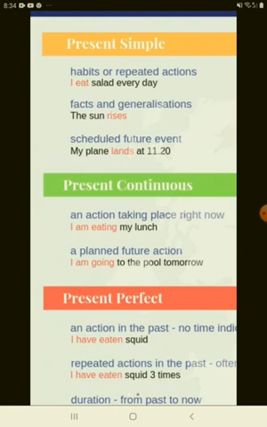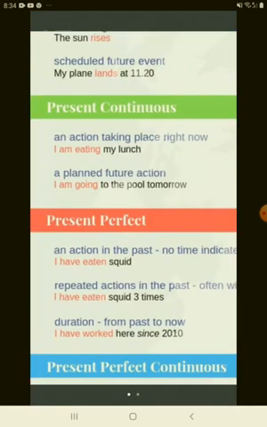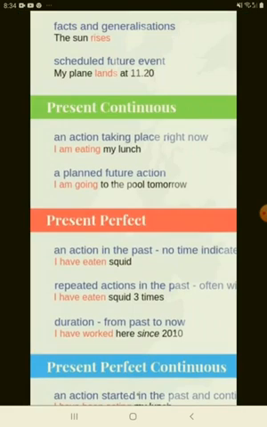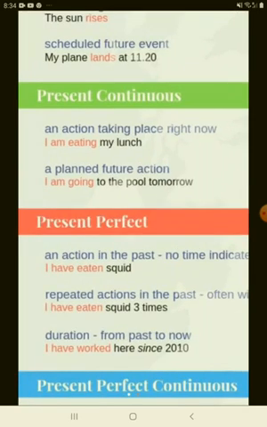Now let us look at the present continuous. An action taking place right now. That means in real time, whatever action is taking place is seen as present continuous. So: I am eating my lunch. Then a planned future action also: I am going to the pool tomorrow.